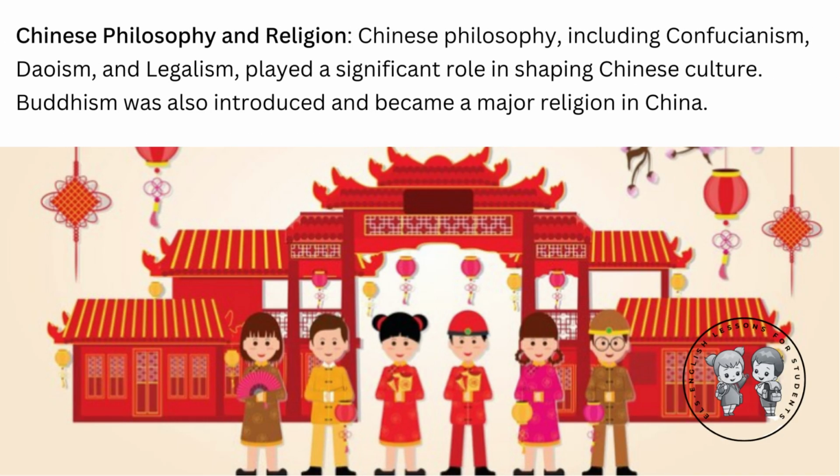Chinese philosophy and religion. Chinese philosophy, including Confucianism, Taoism, and legalism, played a significant role in shaping Chinese culture. Buddhism was also introduced and became a major religion in China.